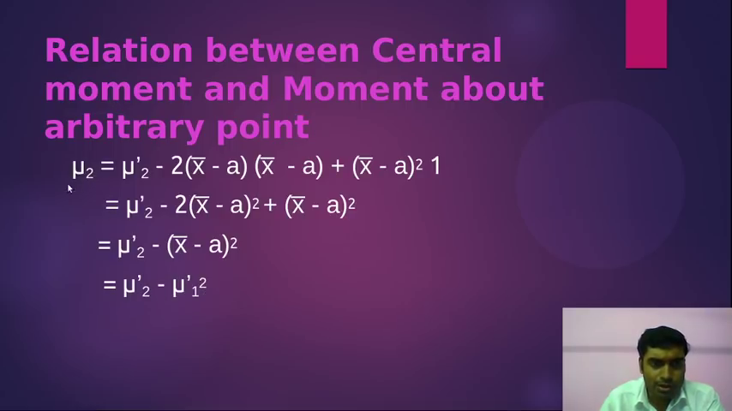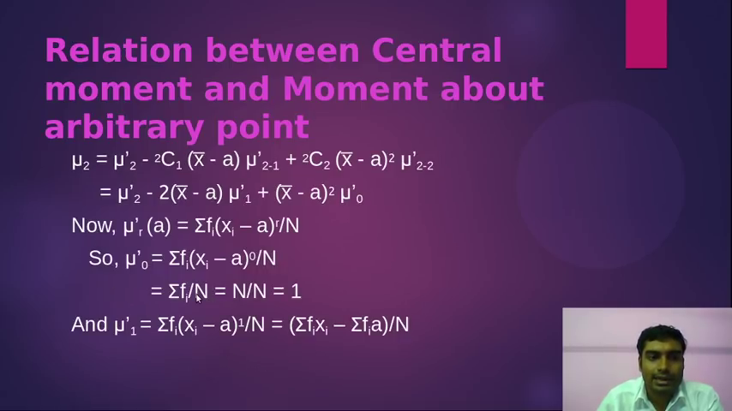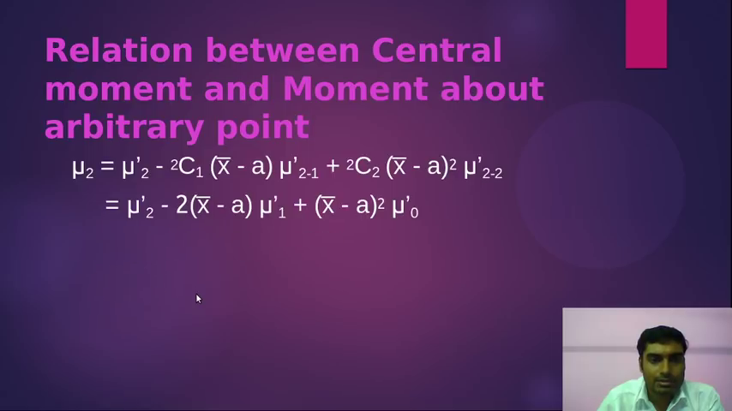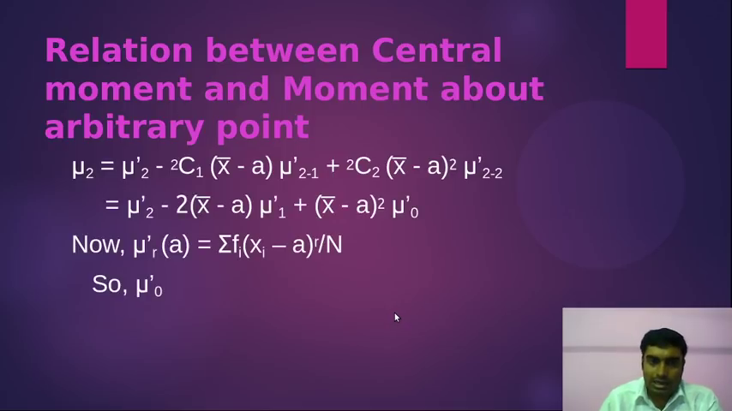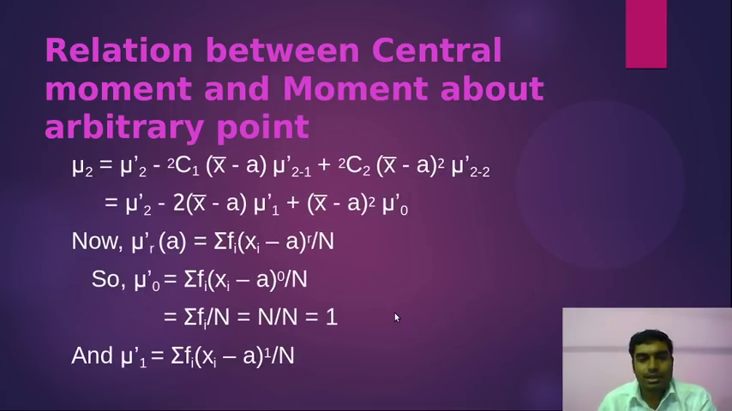So I have seen that mu 2 is related to the arbitrary moments of order 2 and order 1 in this way. Similarly, you can find how mu 3 is related by using this relation. You start the same way: you write the relation, expand it up to order 3, take the fourth term, write the individual terms, and you can find the relation for mu 3, and similarly mu 4.